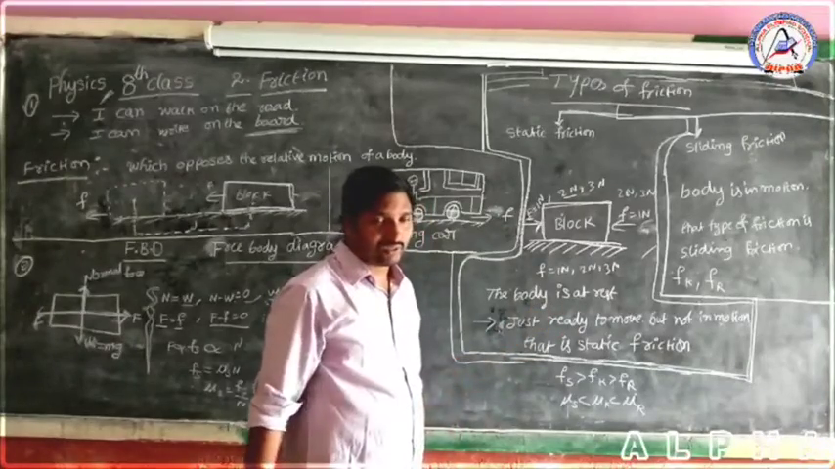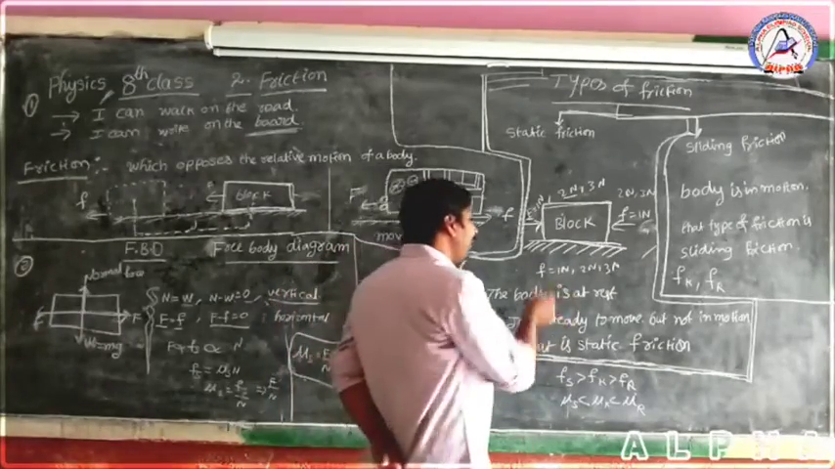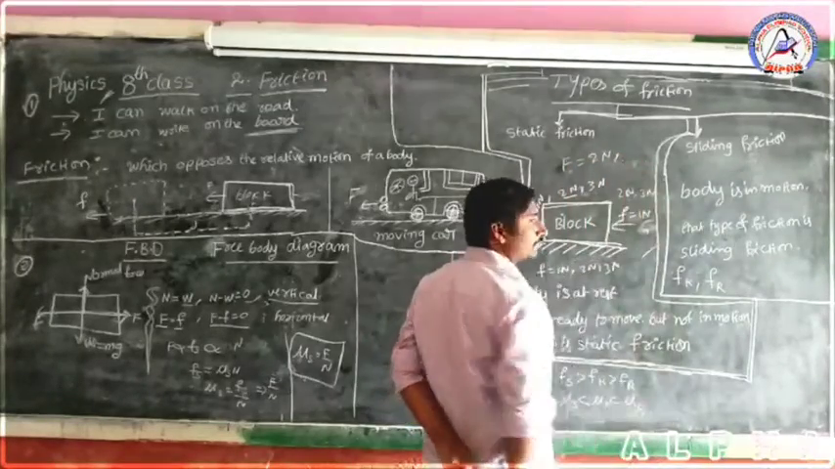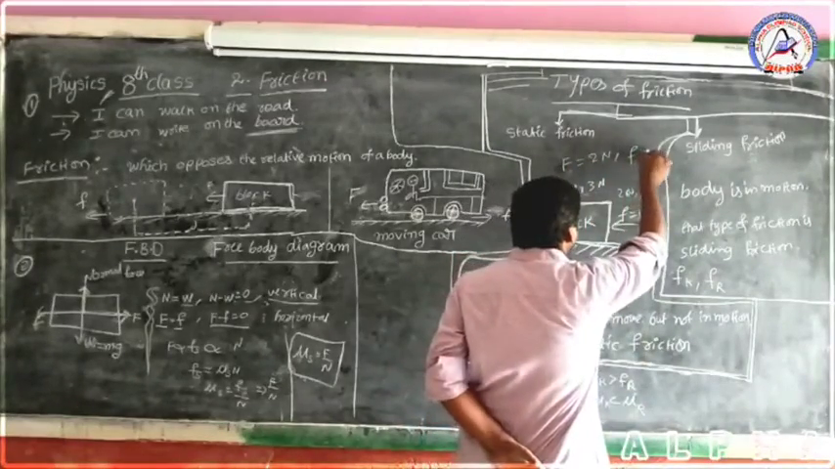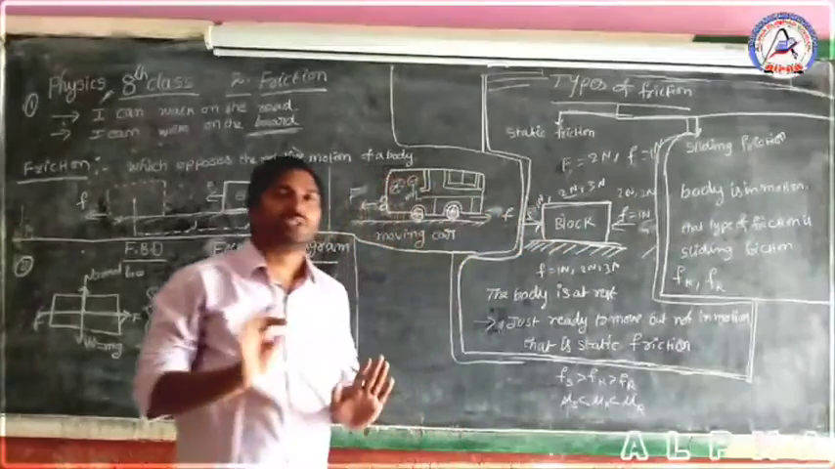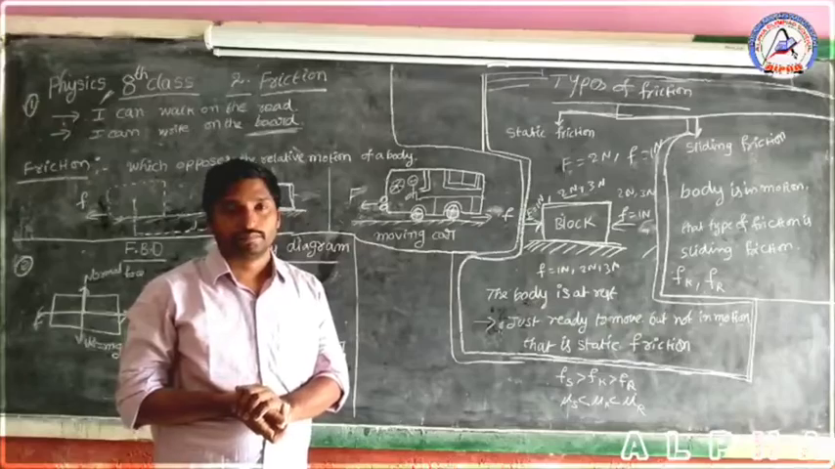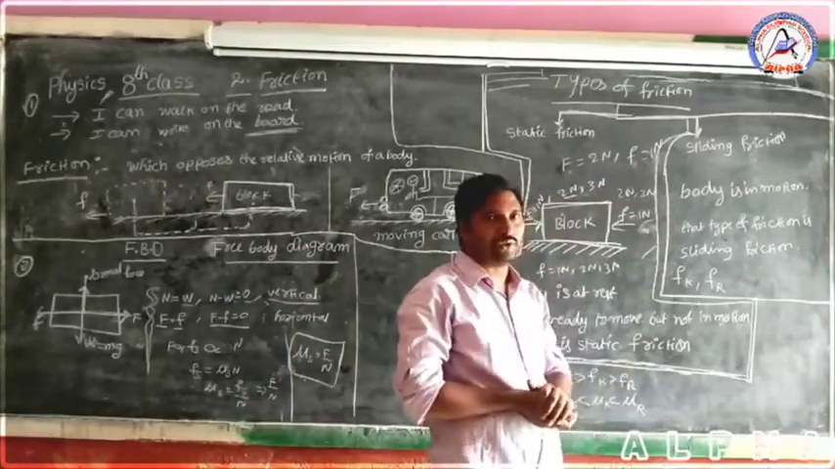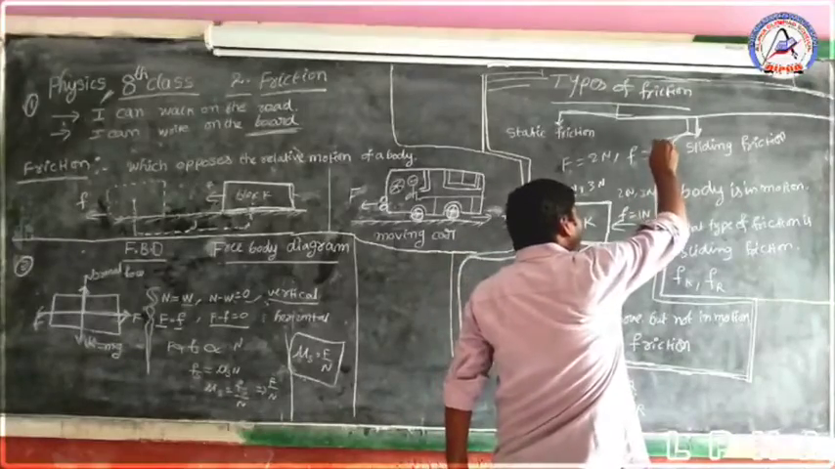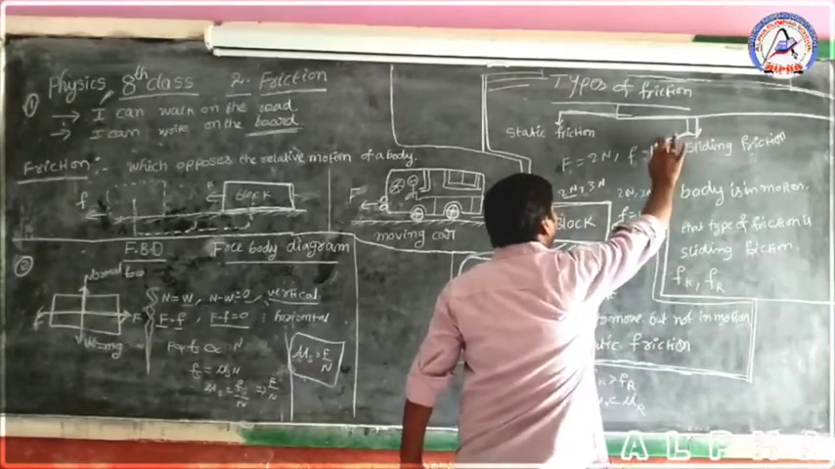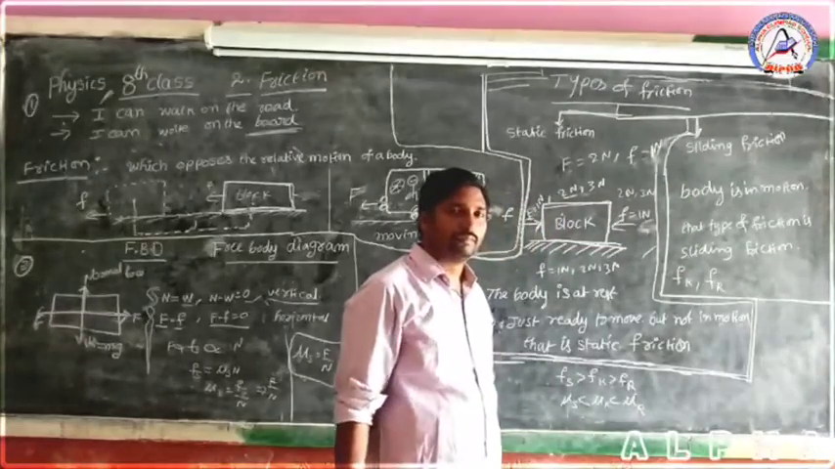For suppose, children, applied force F is equal to 2 Newtons and frictional force is 1 Newton. Is the block in motion or not? Applied force is 2 Newton, frictional force is 1 Newton. The block is in motion. Why?